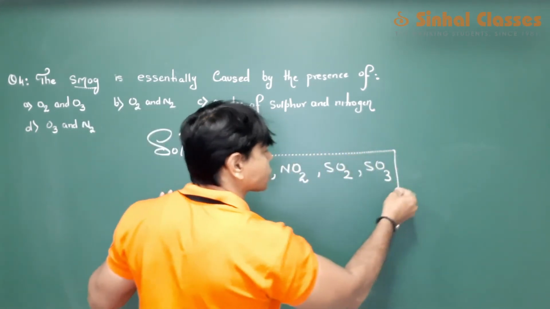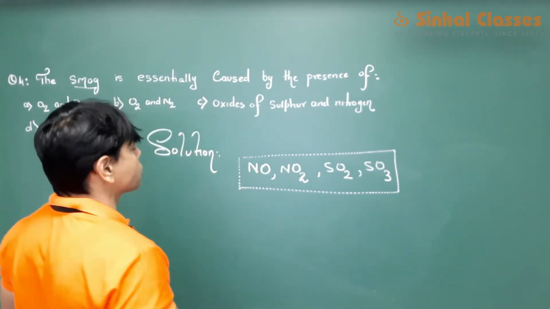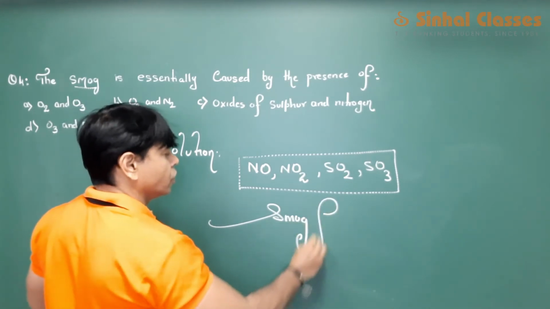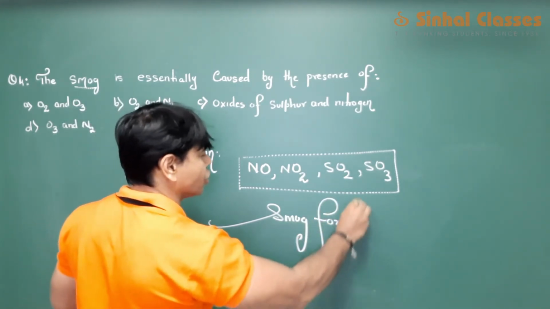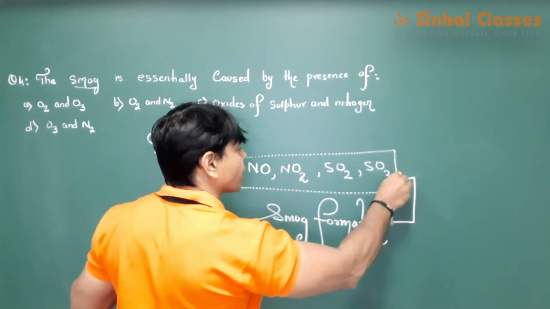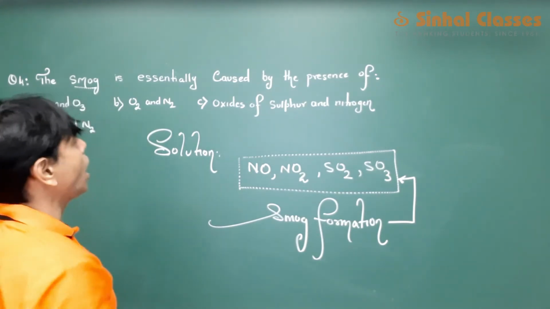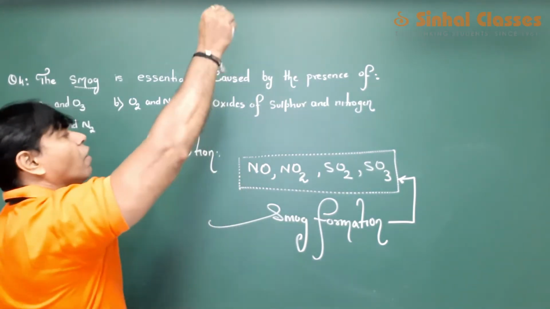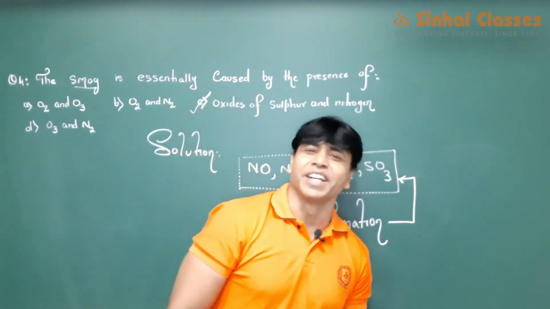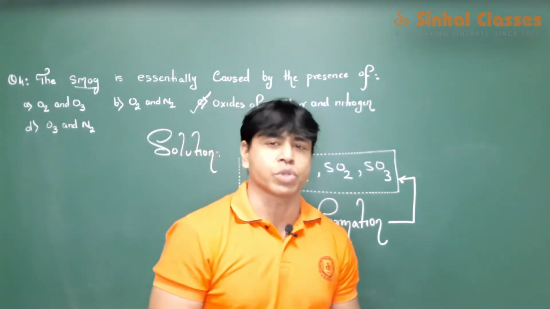These are the oxides of nitrogen and sulfur which are responsible for the smog formation. So your answer for this question is oxides of sulfur and nitrogen. So C is the correct answer for this question.